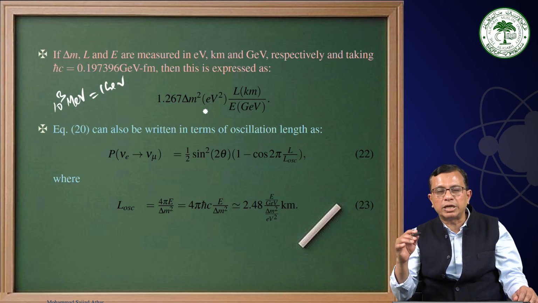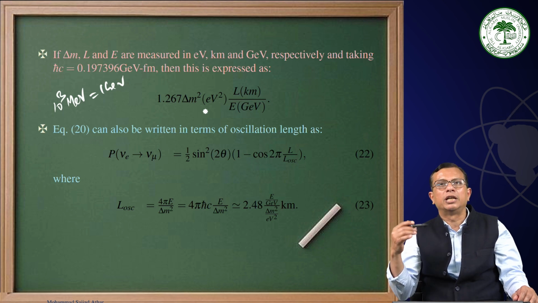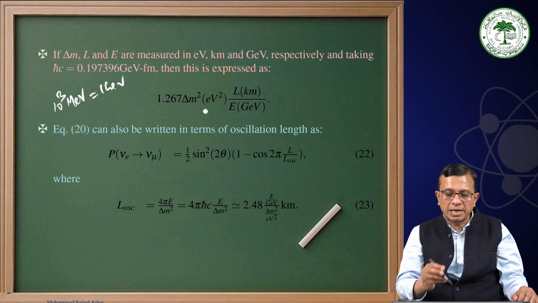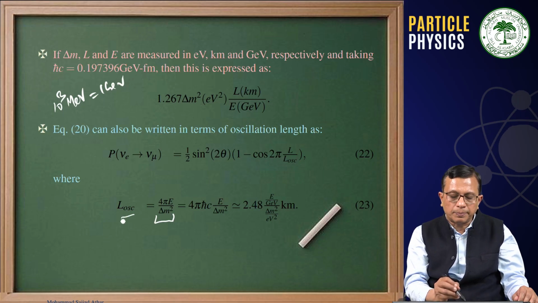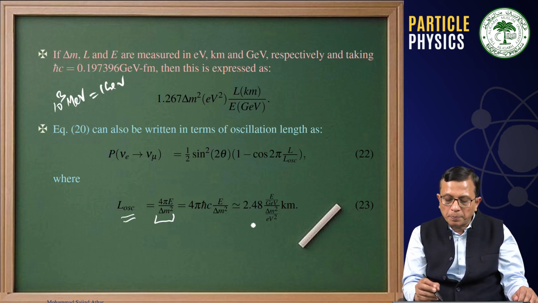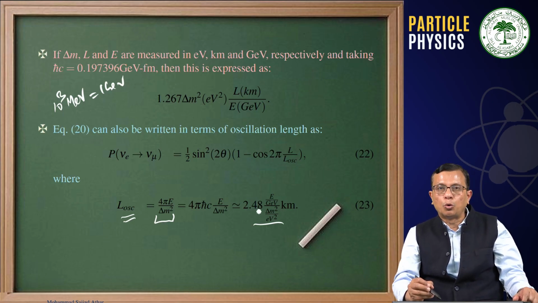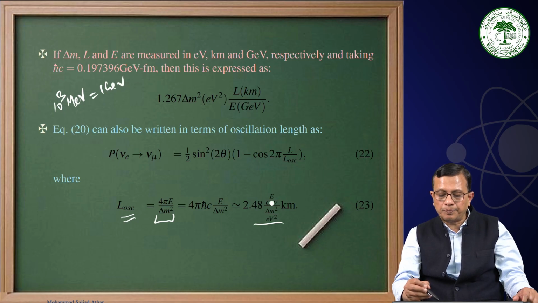This is the probability of oscillation for, say, nu mu to nu e or nu e to nu mu, any two flavor scenario. If we take 4 pi E by delta m square and call it the oscillation length, with proper substitution of h cross and c, we can write it as 2.48 E in GeV over delta m square in eV square, and then the length is simply in kilometers.